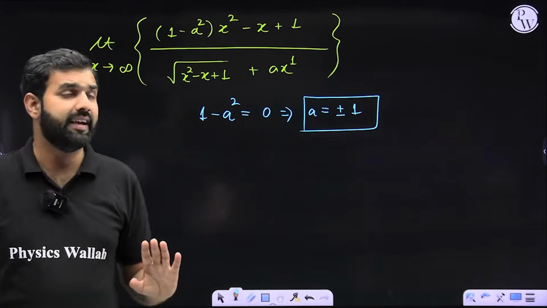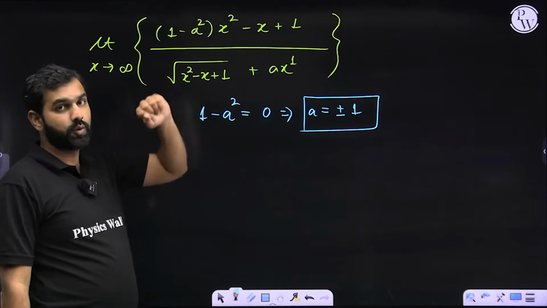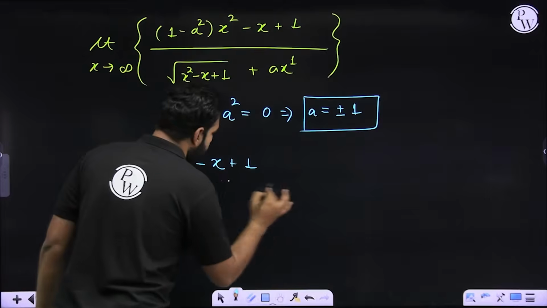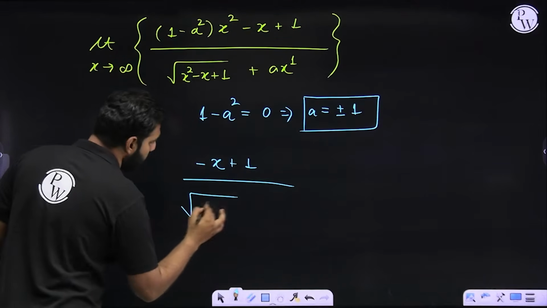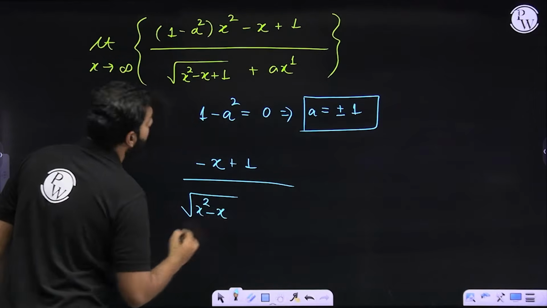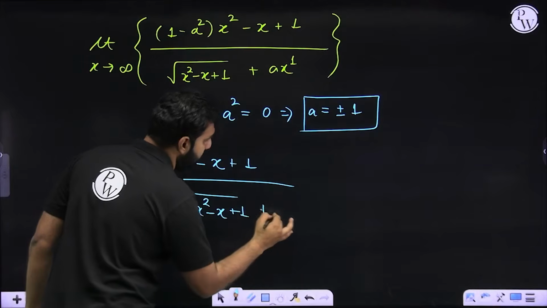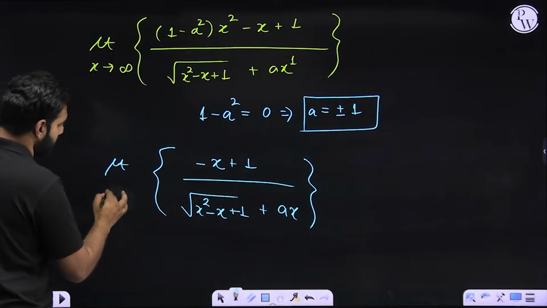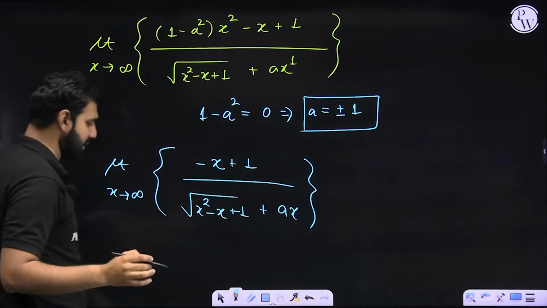So whenever a is plus minus 1, this will become 0. So now my question becomes minus x plus 1 in the numerator, and the denominator is under root over x square minus x plus 1 plus of course ax. And of course, the limit here is x approaching infinity. Now, how do we solve questions based on this category?